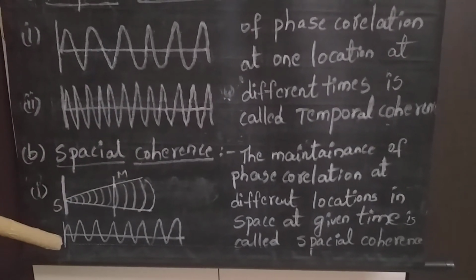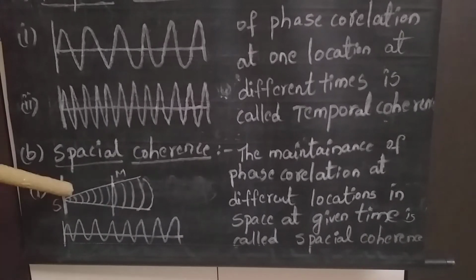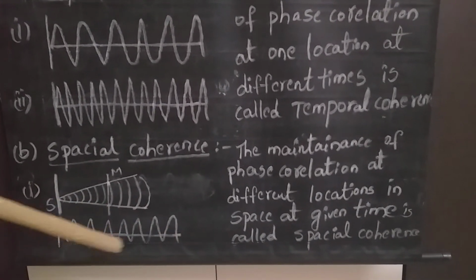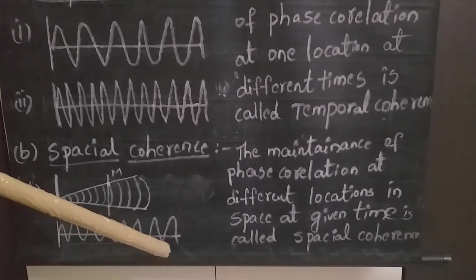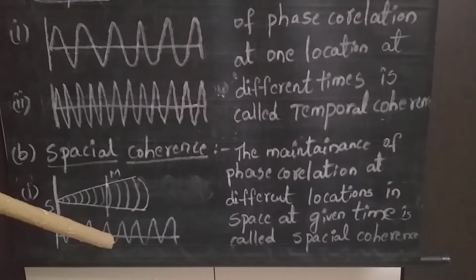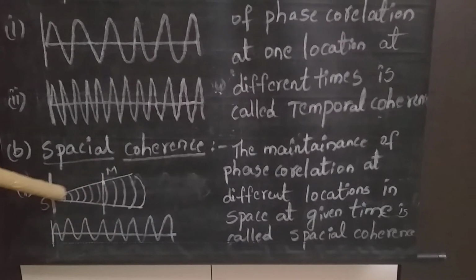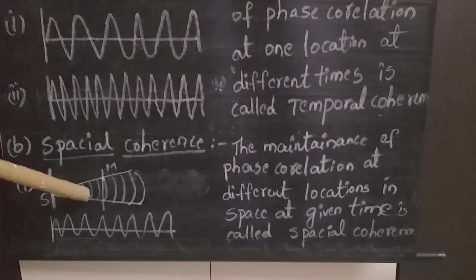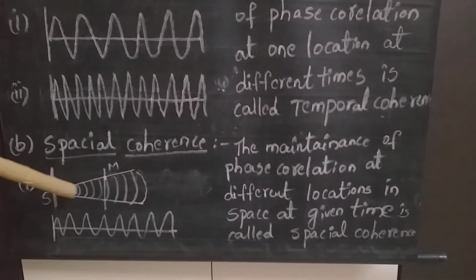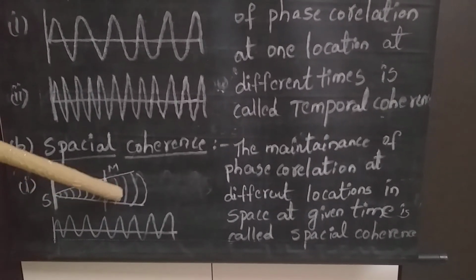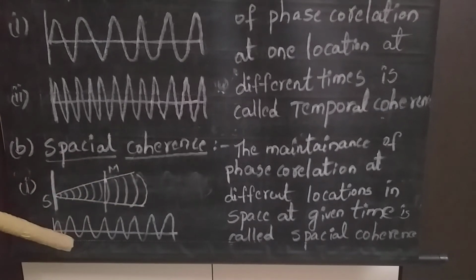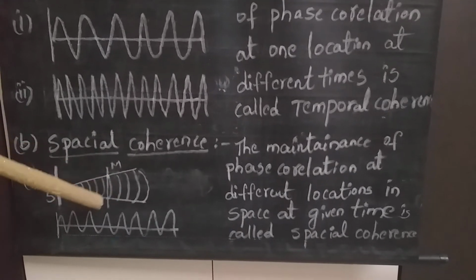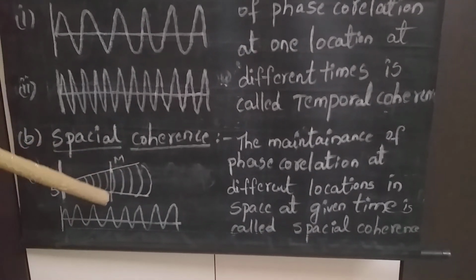For better understanding, here I have represented two wave diagrams. This is the first wave, this is the representation of wave motion. If I represent this same wave motion in diffused form, in the form of wavefronts, it will be like this. These are the representation of wavefronts of this wave. See here, let us suppose you consider one wavefront here.